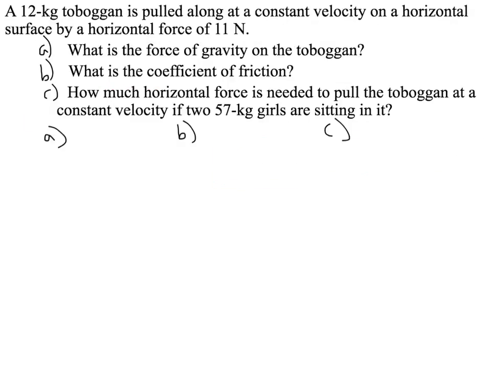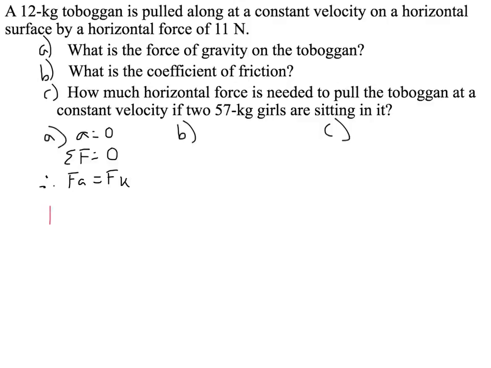A 12 kilogram toboggan is pulled along at a constant velocity on a horizontal surface by a horizontal force of 11 newtons. Okay, since we know velocity is constant, we know that a equals 0, therefore the sum of the forces equals 0. We could say therefore F applied is going to equal F k. That's just what we know from the given question. Now A says, what is the force of gravity on the toboggan?